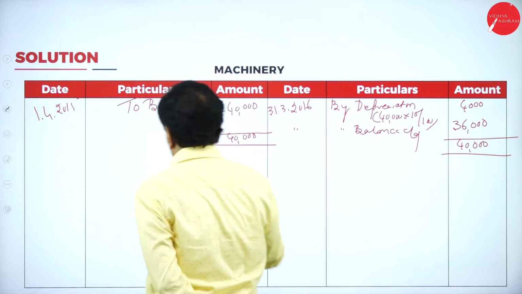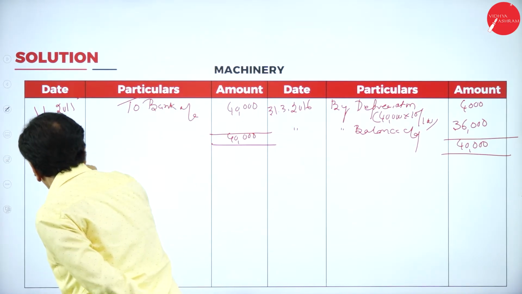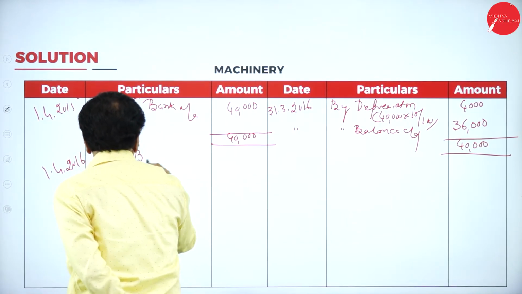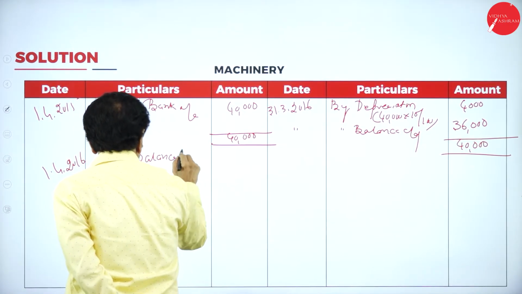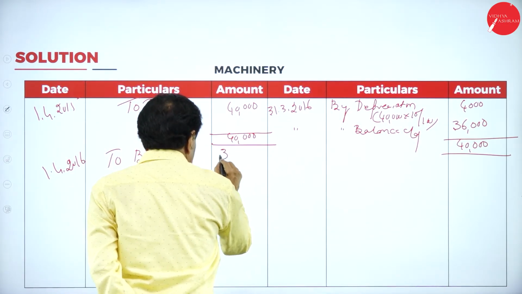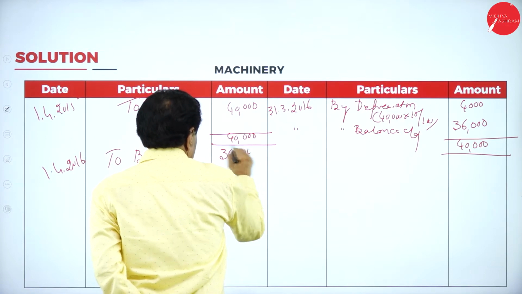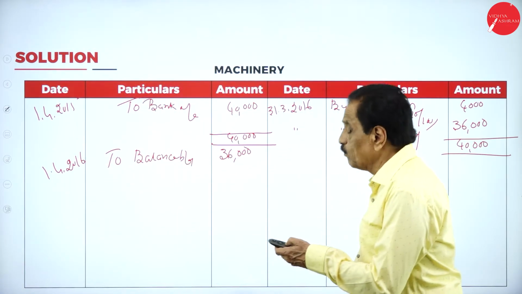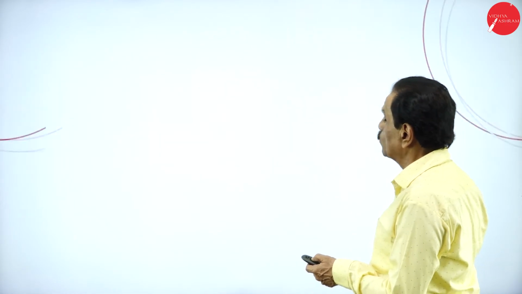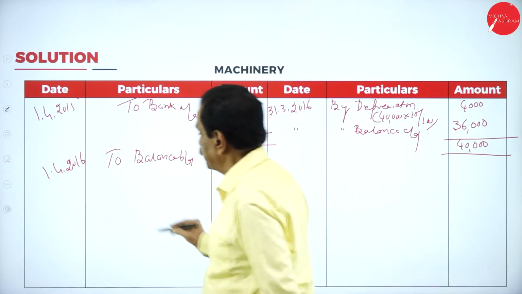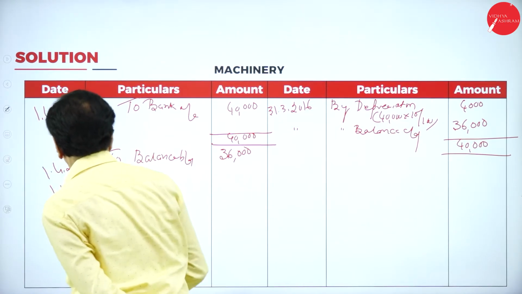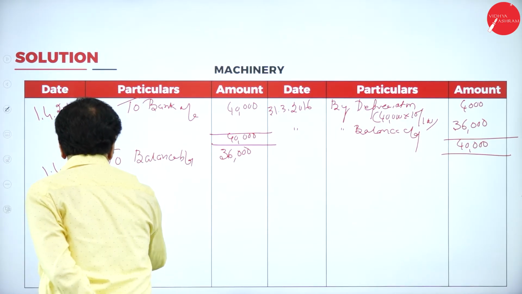So 31/3/2016, to balance brought down this year, 36,000. Now, this year you have purchased, no? On which date? 1/10/2016, to bank account.